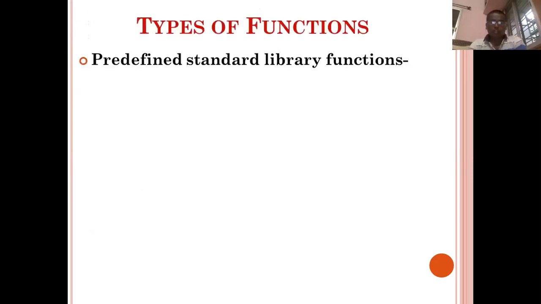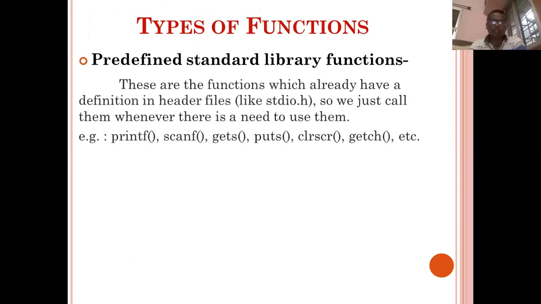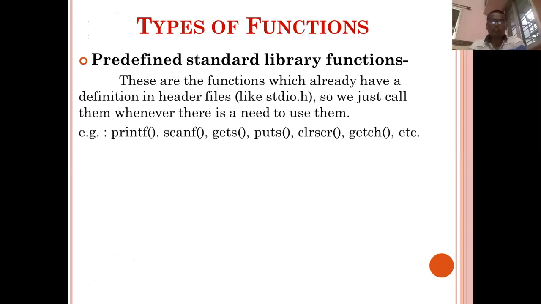Types of functions. As you know, there are two types of functions. One is the predefined standard library functions. These are the functions which already have their definition in a header file, for example stdio.h, conio.h, math.h. So many functions and so many header files are there, so we just call them whenever there is a need to use them. For example, printf and scanf are already stored in stdio.h, gets and puts are stored in string.h, and clrscr and getch are stored in conio.h, etc. These are the predefined functions.